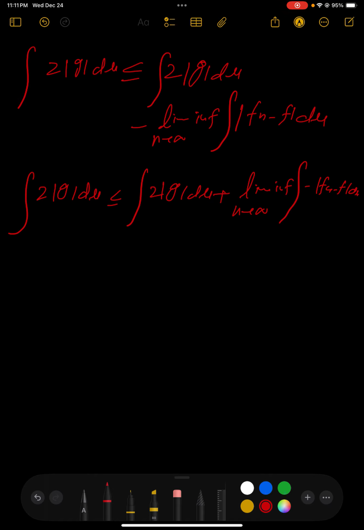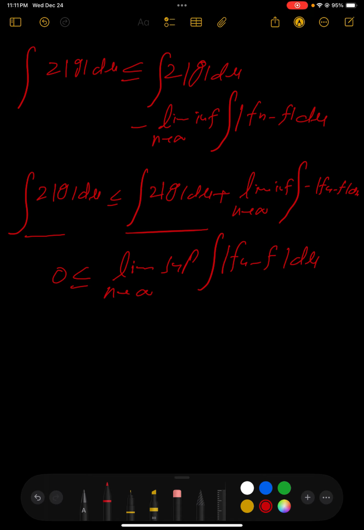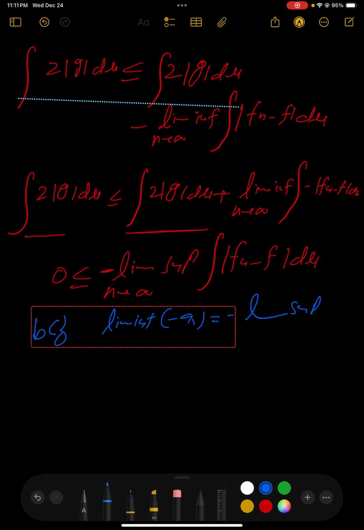Now we know that lim inf of minus an is equal to minus lim sup, and what about this term and this term? Definitely it is 0, so 0 is less than or equal to minus the lim sup as n approaches infinity of the integral of fn minus f d mu, because lim inf of minus an is minus lim sup.